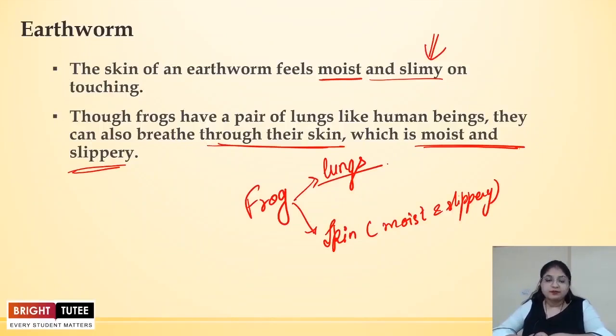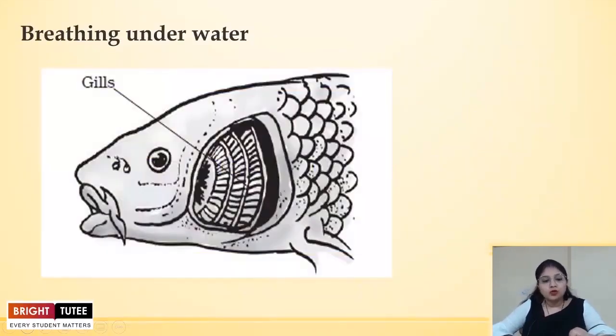Up till now, we've talked about how the lungs work and how breathing happens in insects and in earthworm. All of these are terrestrial animals. That means these are land animals. Now we are going to talk about the animals that live inside water, and these are fishes. And we know that fishes use gills for their respiration. Now, why do they have this special organ and not lungs like all of us do?